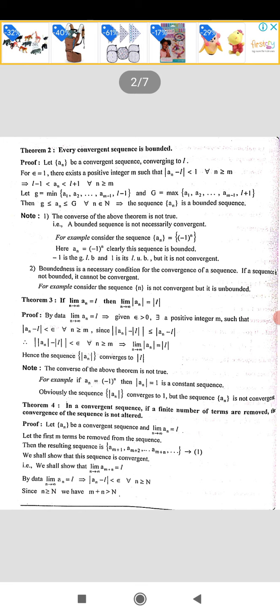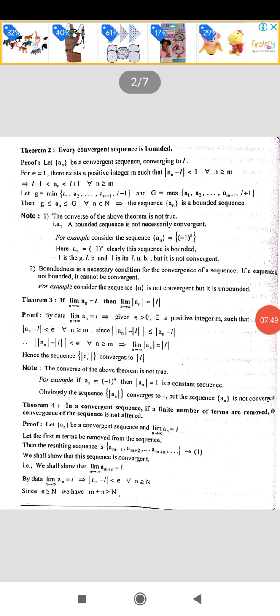Now let small g be the minimum of a1, a2, etc., am minus 1, L minus 1, and capital G be the maximum of a1, a2, etc., am minus 1, L plus 1. Then clearly g is less than or equal to an less than or equal to capital G for all n belongs to N. This inequality shows that sequence an is a bounded sequence. So every convergent sequence is bounded.